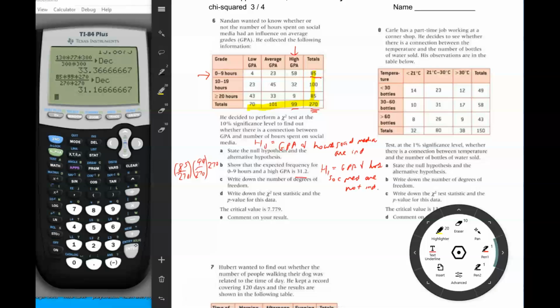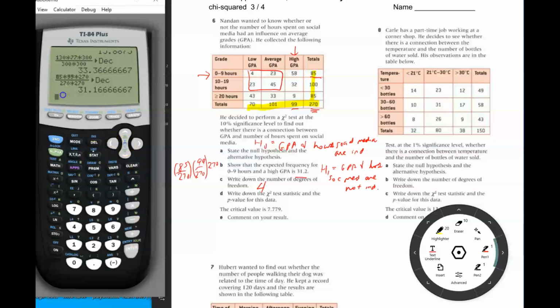Write down the number of degrees of freedom. Remember that if it's a 3 by 3 matrix, the degrees of freedom would be the 2 by 2 matrix that's interior. So basically it's 4. Okay. So it would be 3 minus 1 times 3 minus 1 equals 4. Write down the chi-squared statistic and the p-value for this data.